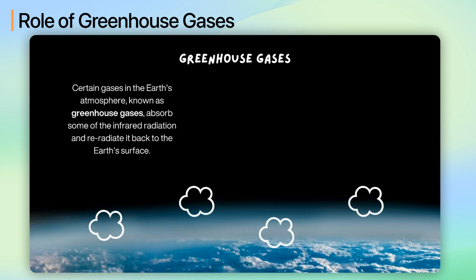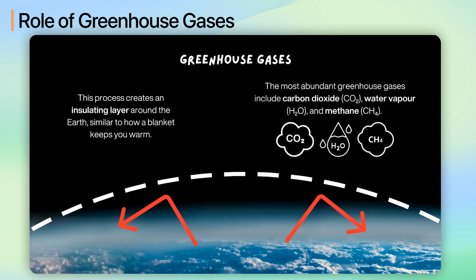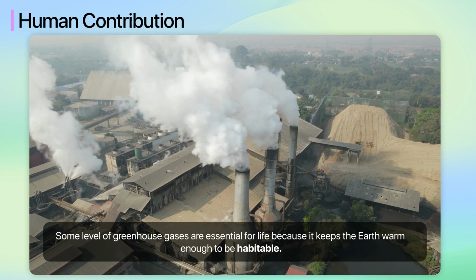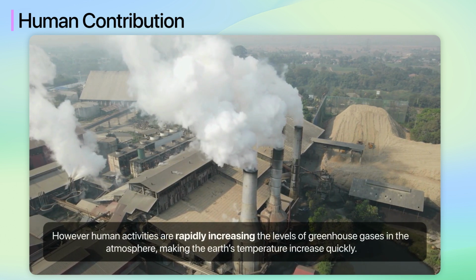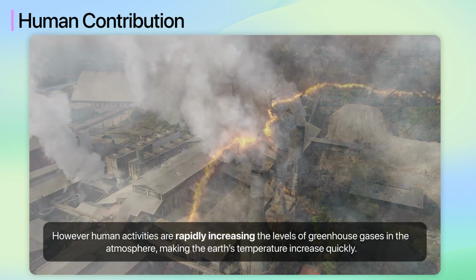Certain gases in the Earth's atmosphere, known as greenhouse gases, absorb some of the infrared radiation and re-radiate it back to the Earth's surface. This process creates an insulating layer around the Earth, similar to how a blanket keeps you warm. The most abundant greenhouse gases include carbon dioxide, CO2, water vapor, H2O, and methane, CH4. Some level of greenhouse gases are essential for life because it keeps the Earth warm enough to be habitable. However, human activities are rapidly increasing the levels of greenhouse gases in the atmosphere, making the Earth's temperature increase quickly.